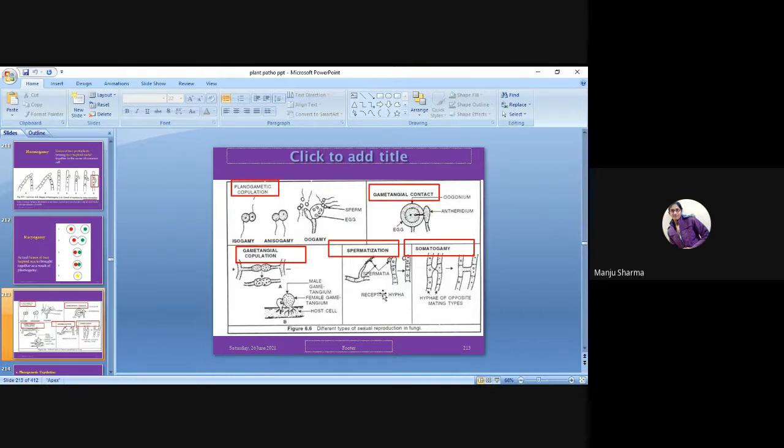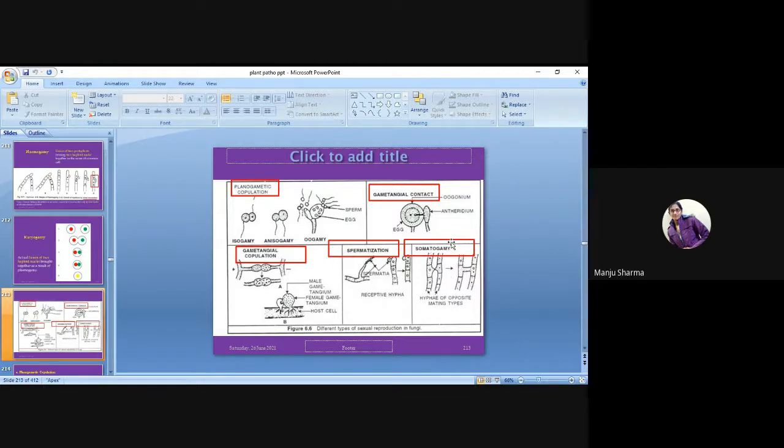After that, spermatization. In spermatization, there are respective hyphae which will produce the sperm. So that's why it is called spermatization, and at the end, somatogamy.